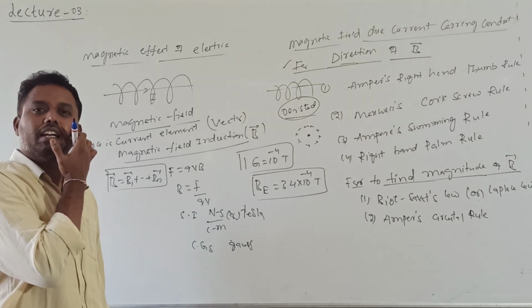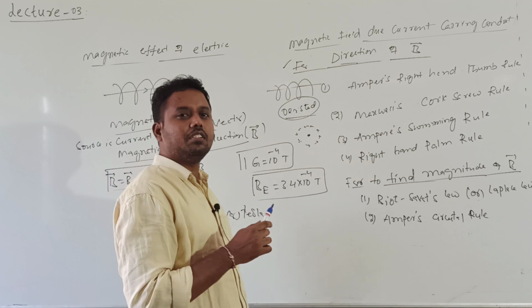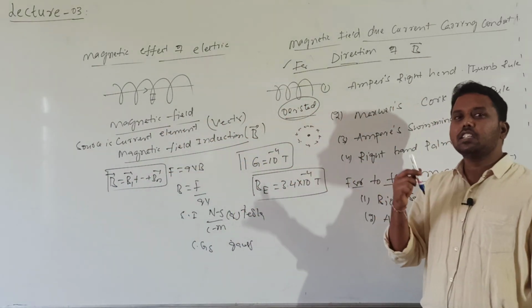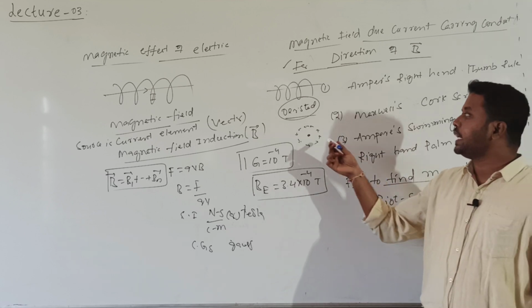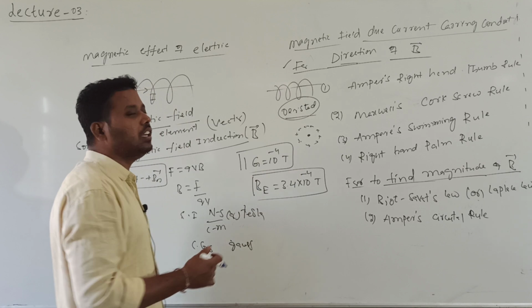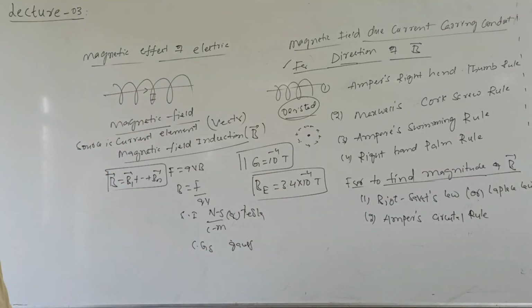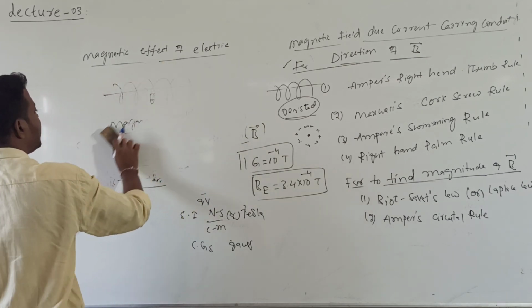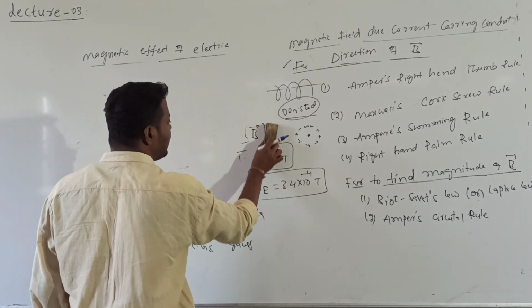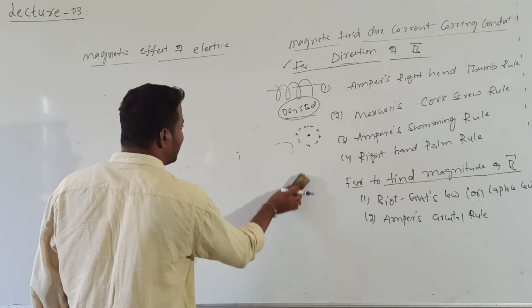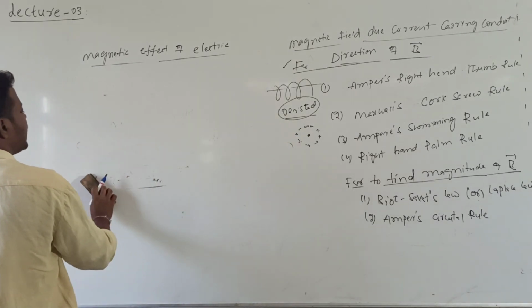But I can understand that. That was in the starting class. Though I told you it is difficult to understand the direction of the magnetic field, it can be understood easily by applying any one of the laws. But you need to get the comparison between electric field intensity and magnetic field induction. For finding the electric field intensity direction, no rules are required.